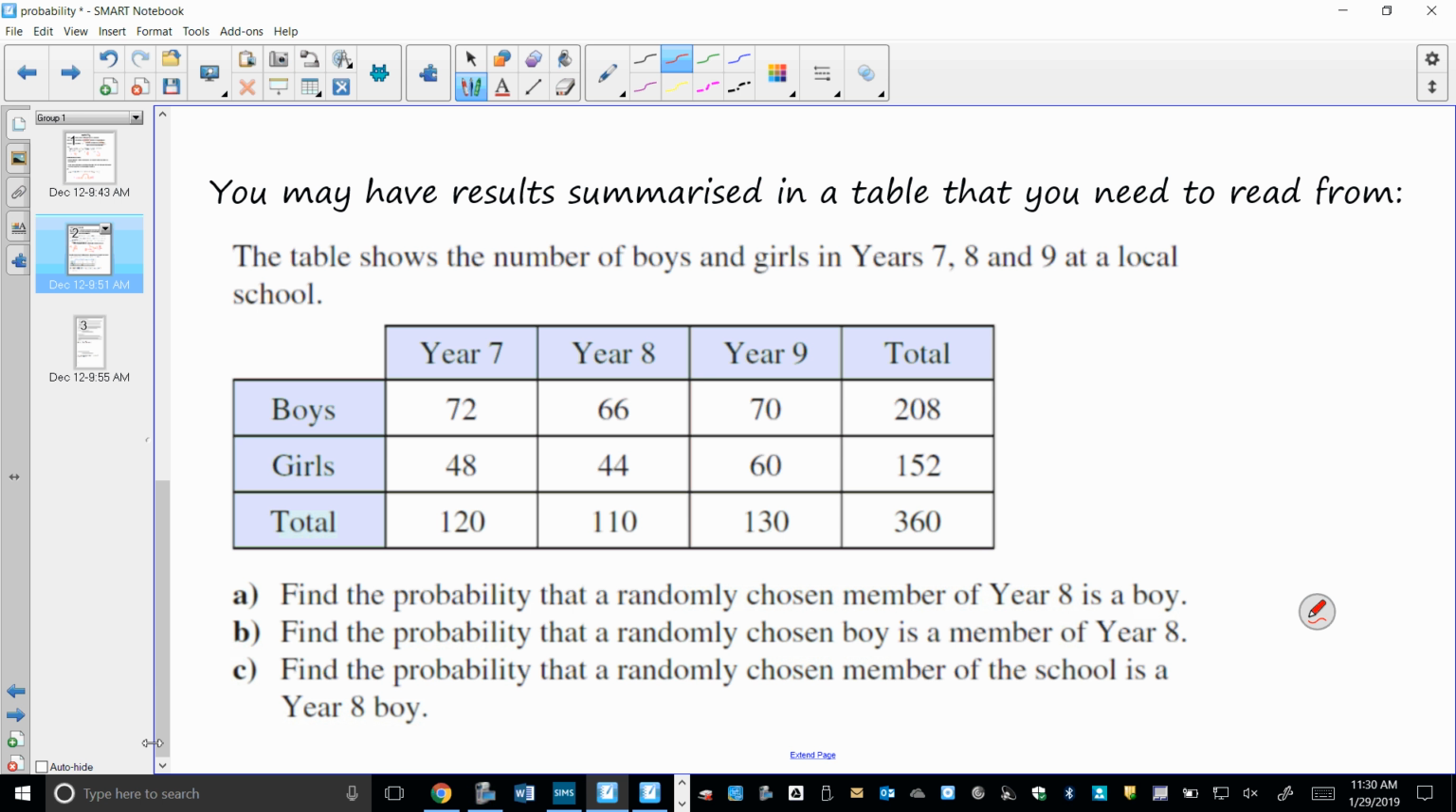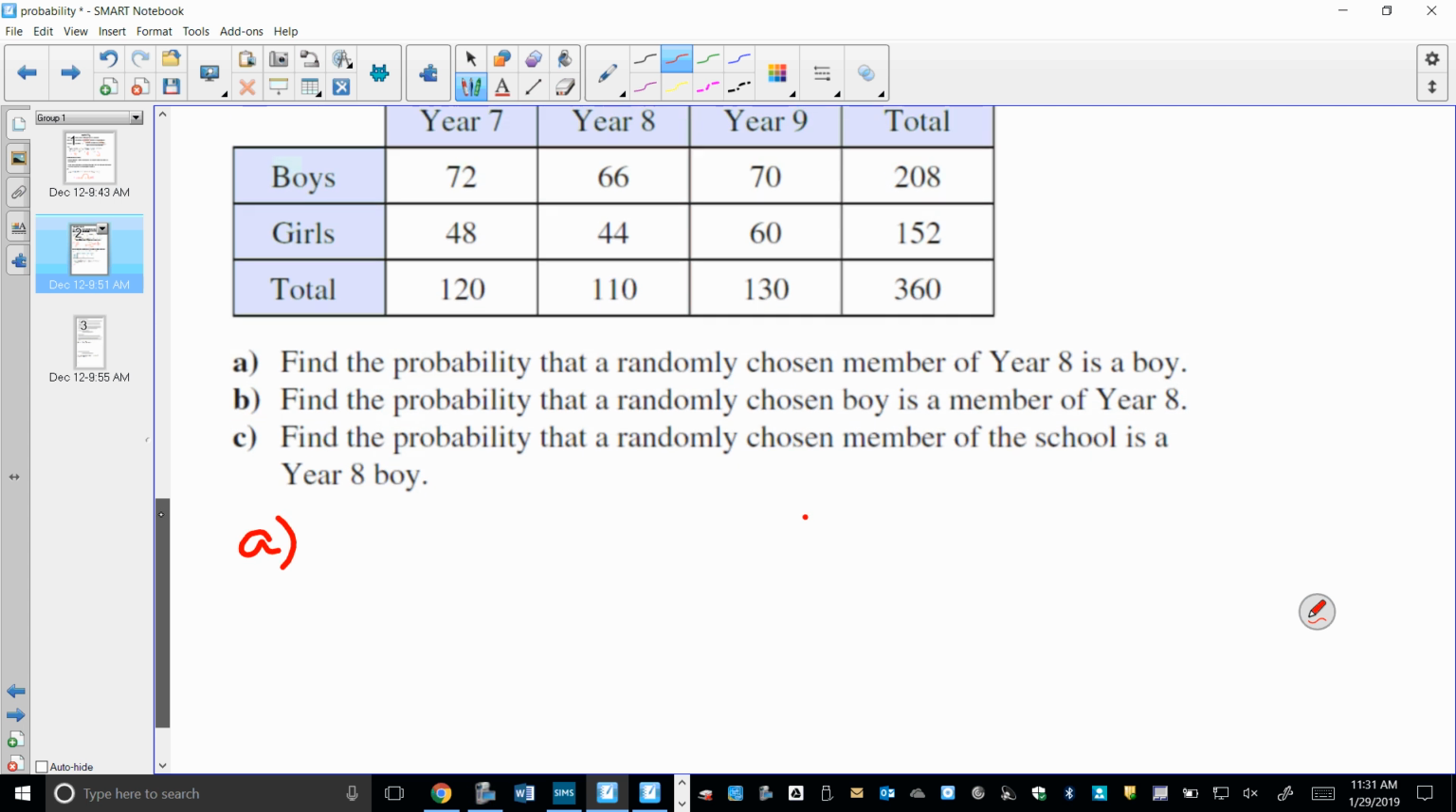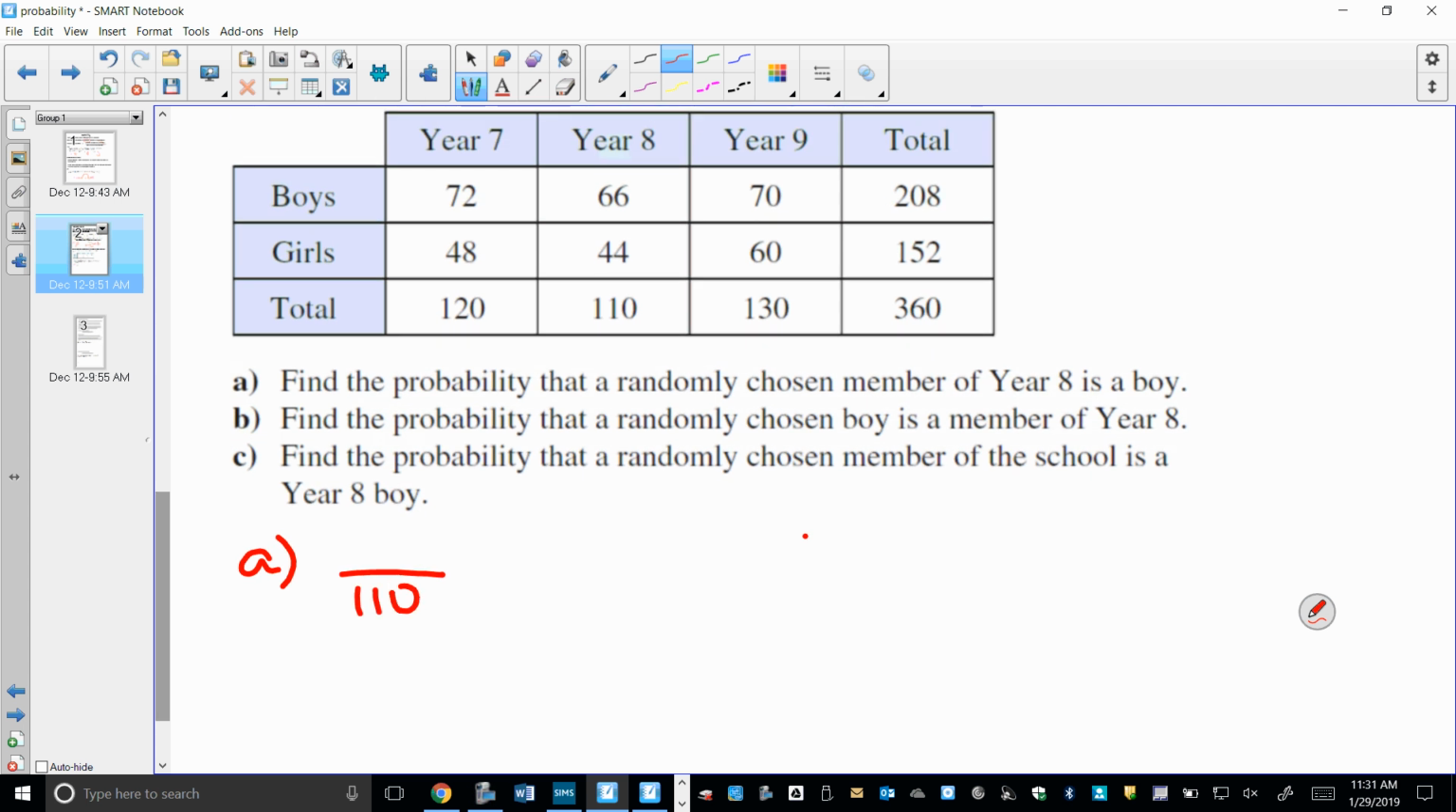The table shows the number of boys and girls in years 7, 8 and 9 at a local school. Find the probability that a randomly chosen member of year 8 is a boy. Here we're just focusing on the year 8 students. So what's our denominator going to be in this situation? And what's the probability that it would be a boy? 66, so it will be 66 over 110. Is everyone happy with that?